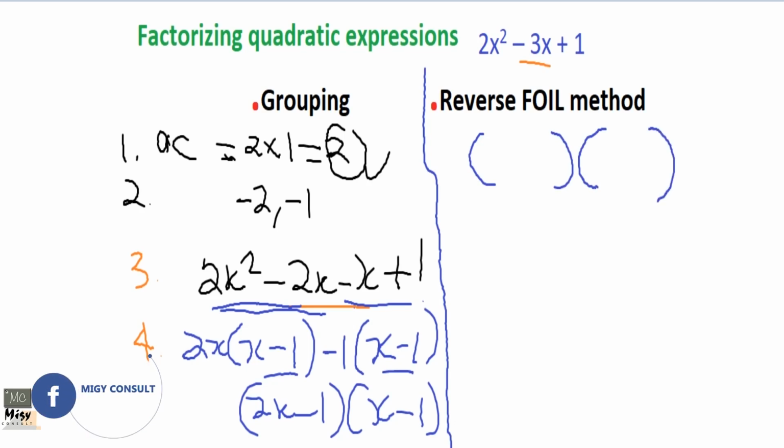The 2x squared was gotten by multiplying the first terms, so we get x here, x here. But when you multiply x and x, you are going to get what? X squared. But we have 2x squared. So there's something we need to do. Don't worry. Let's move on to our next thing. Okay. Now we are confused. We don't know what to do.